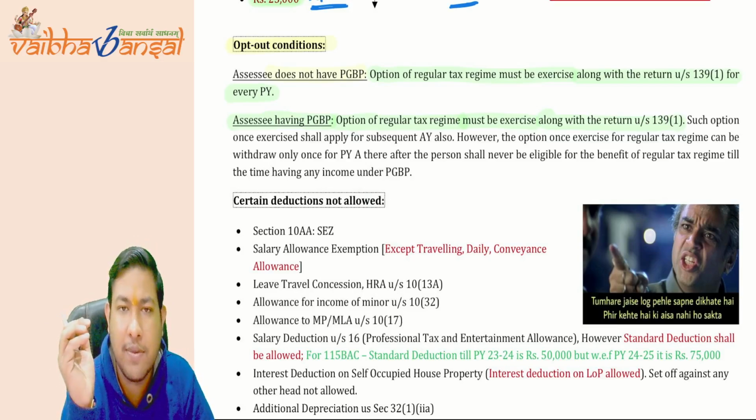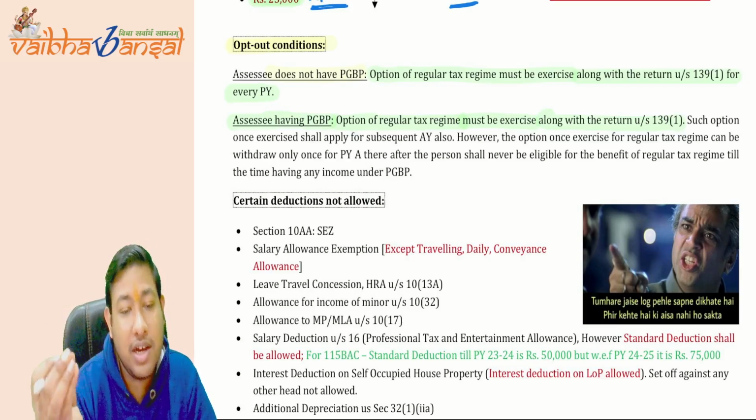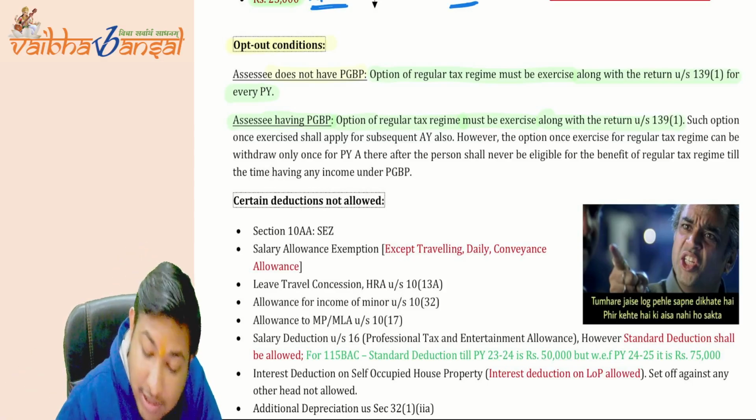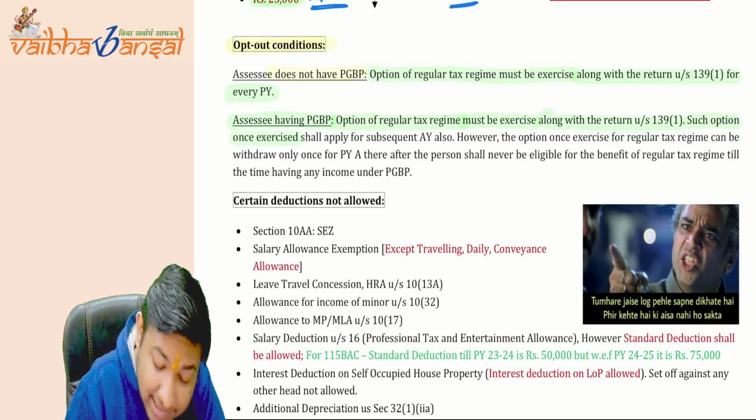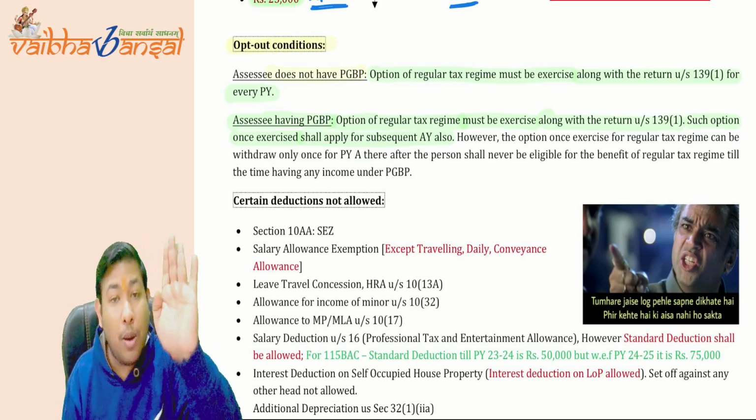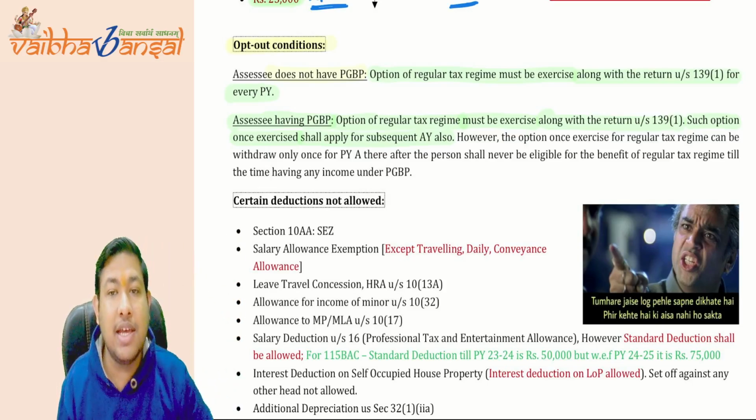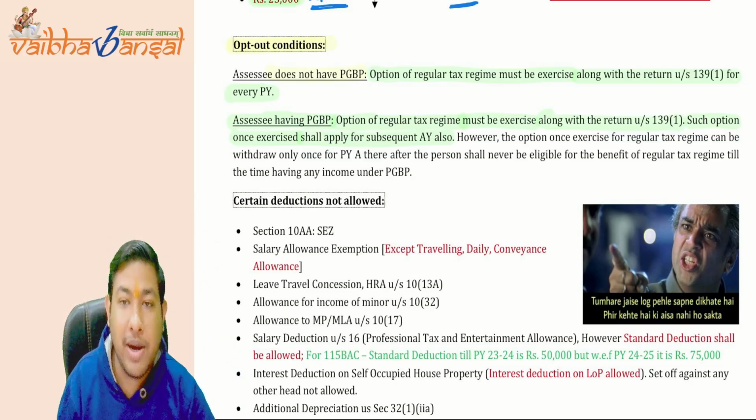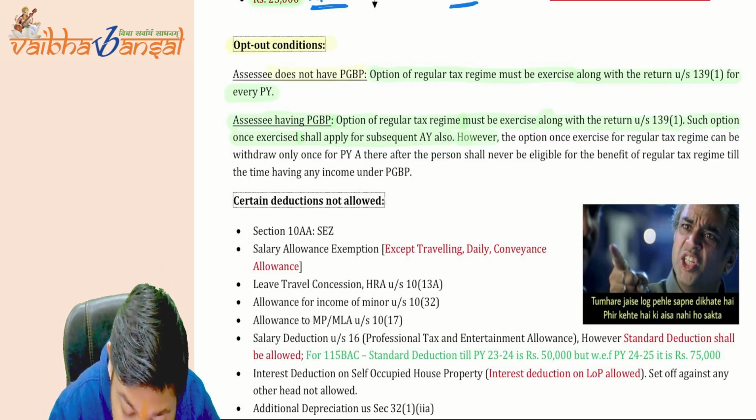This is the same as above, where the assessee does not have PGBP income. What it says, you can opt for this option when you are going to file your return, but such option once exercised shall apply for the subsequent AY also. If you have opted out from 115BAC, then you will always be opted out of 115BAC, and you cannot come back. But there was a condition.